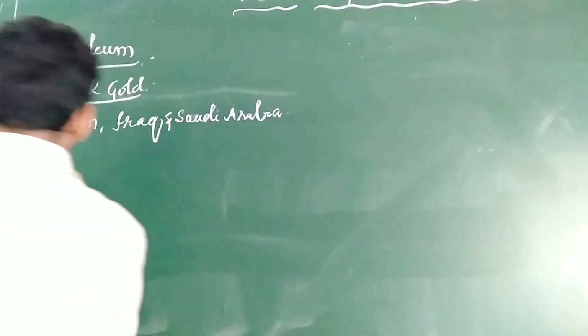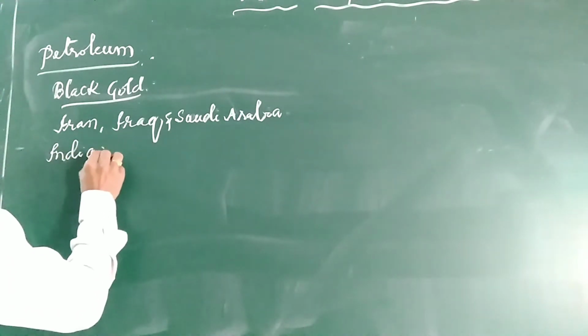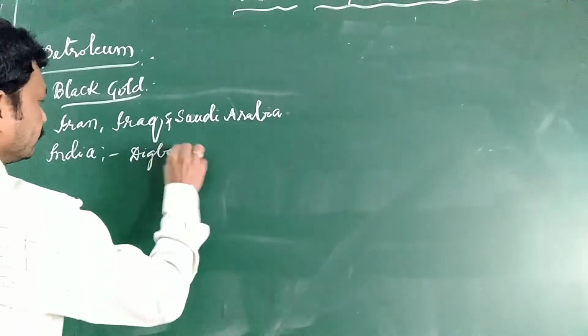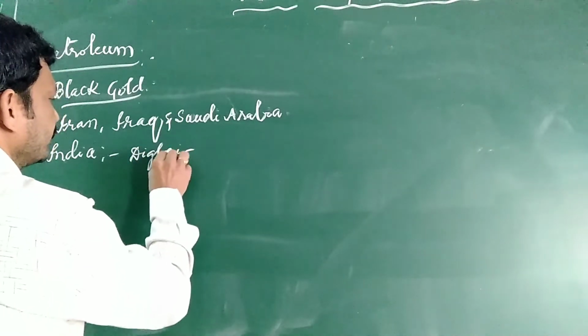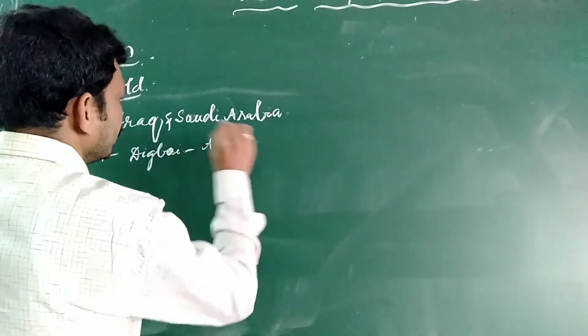Coming to India, the most important one is Digboy in Assam, the oldest oil field.